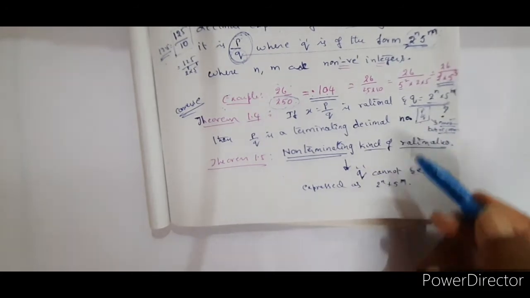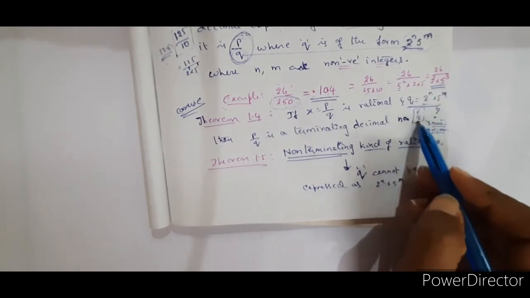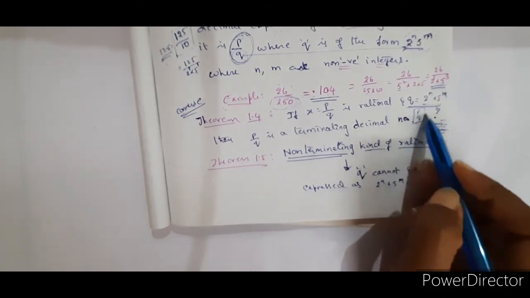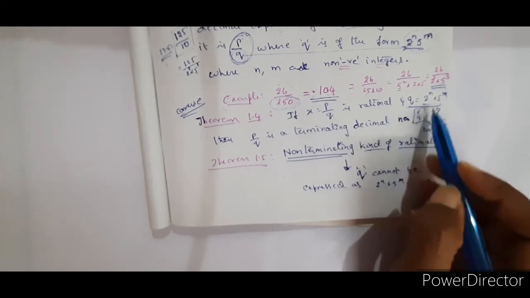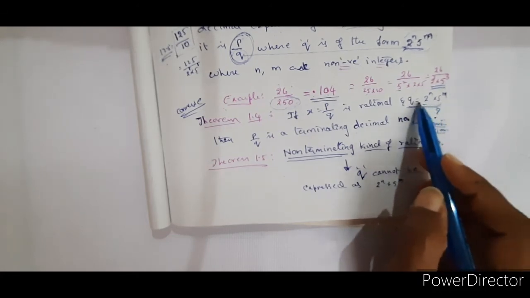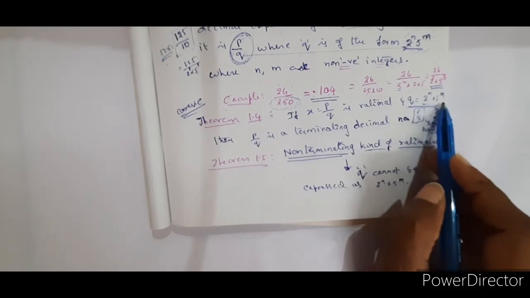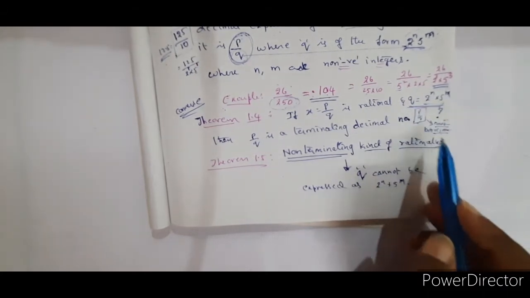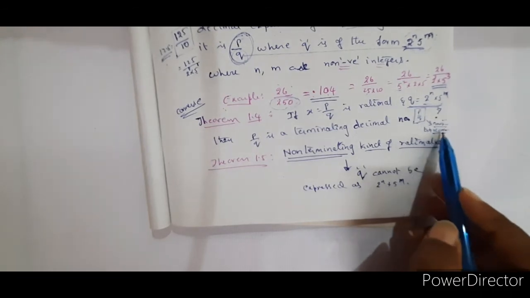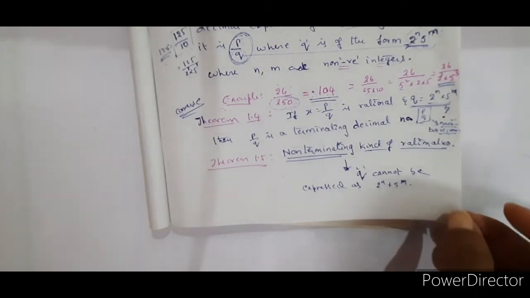సో ఈ కండిషన్ ఏంటి? ఓన్లీ రేషనల్ నెంబర్ కండిషన్. సో 2 పవర్ n అండ్ 5 పవర్ m, బికాస్ p by q ఫామ్ అనే చెప్తున్నాం. So when a rational number is given in p by q form and q is expressed in this form, it is of terminating decimal. And if q cannot be expressed like this, right, then it is of non-terminating but recurring decimal kind. Clear? Is that clear? Yes.